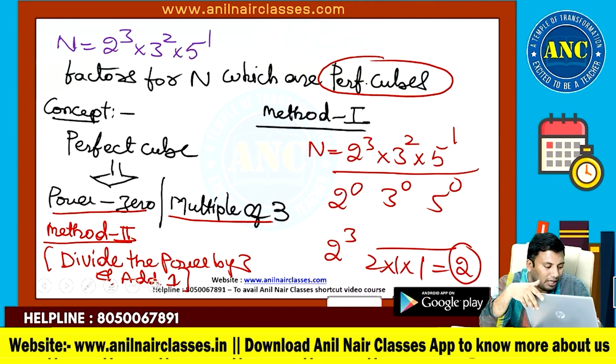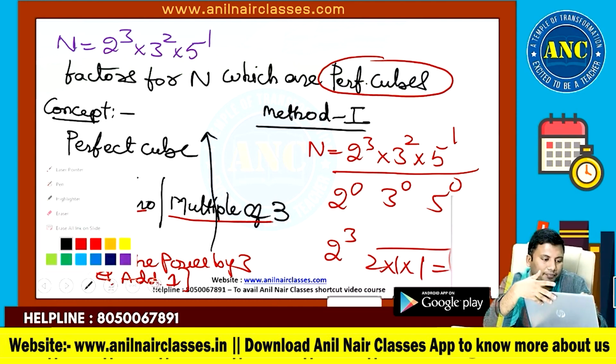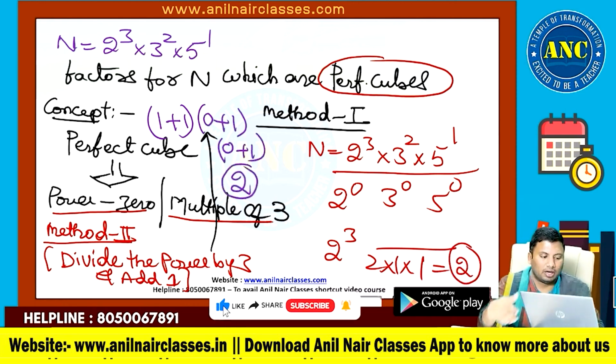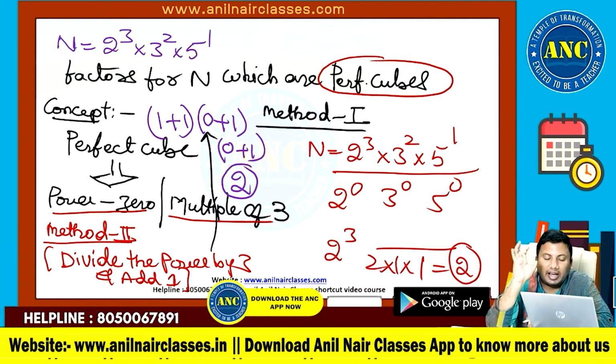Divide the power by 3 and add 1. So this will become 3 by 3, 1 plus 1; 2 by 3, 0 plus 1; 1 by 3, 0 plus 1. So 2 into 1 into 1. The answer is 2. Perfect square means divide the power by 2 and add 1. Perfect cube means divide the power by 3 and add 1.